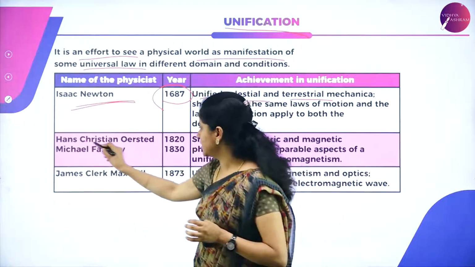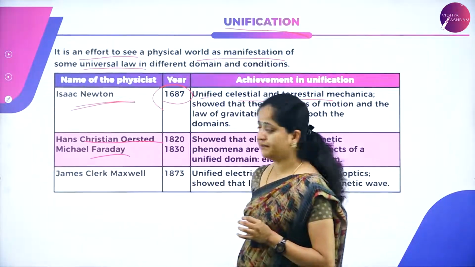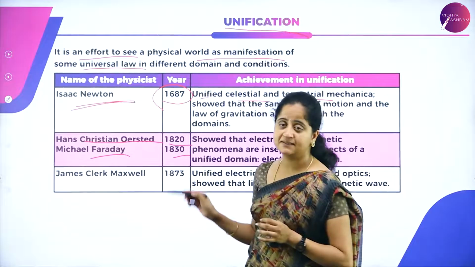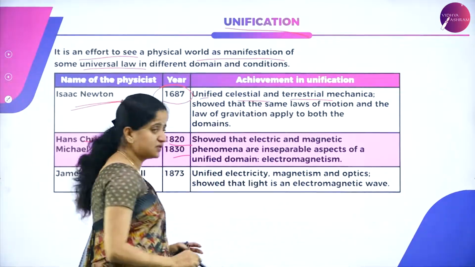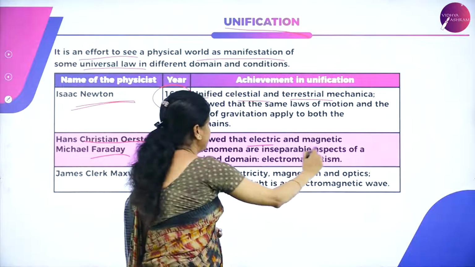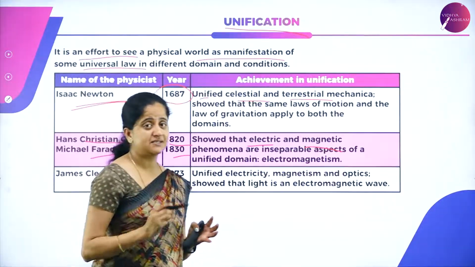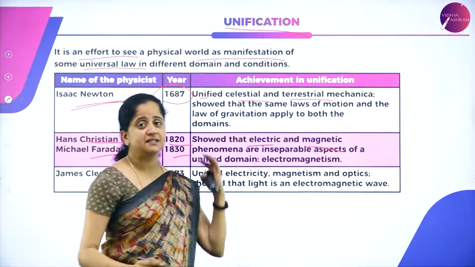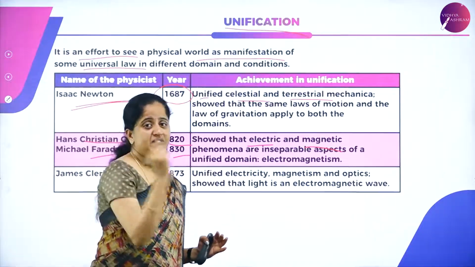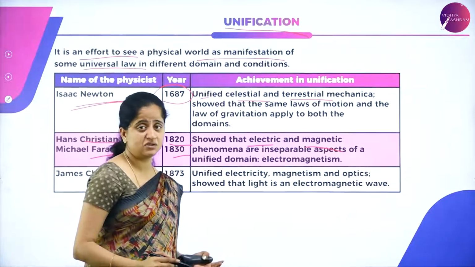Similarly, Hans Christian Ørsted and Michael Faraday, in the years 1820 and 1830 respectively, these are the two scientists, showed that electric and magnetic phenomena are inseparable aspects, because as I said, with the help of electricity a magnetic field can be generated, and when there is a magnetic field, electricity can also be generated.